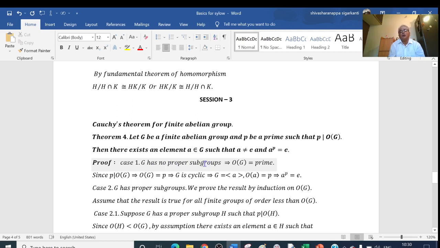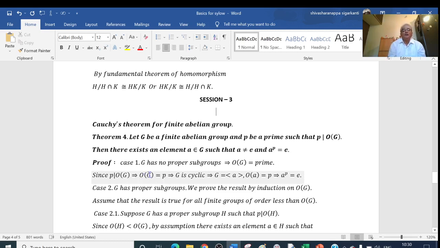So first case, let me consider G has no proper subgroups. If G has no proper subgroups, the order of G must be a prime. Now, given that P divides the order of G, and the order of G is a prime, the order of G must be equal to P. That is, P divides a prime means it is equal to P itself. That is, the order of G equals P.